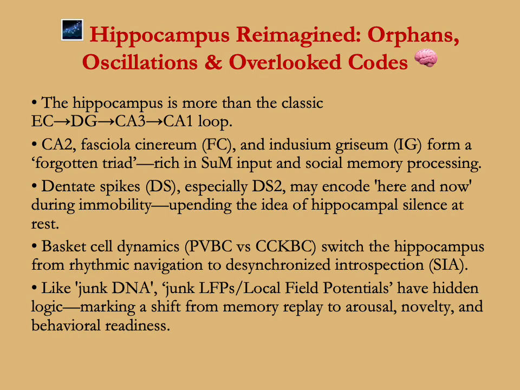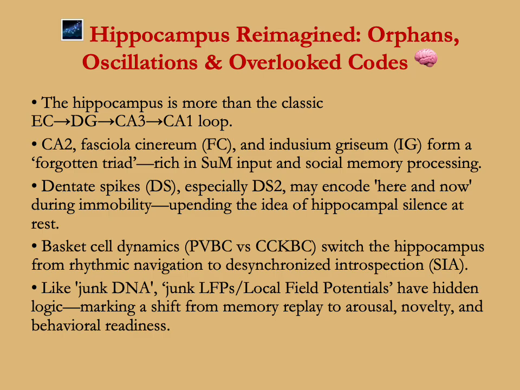So, in a nutshell, the hippocampus is more than the classic circuit. The CA2, the fasciola cinereum, and the indusium griseum form a forgotten triad rich in supramammillary input and social memory processing. Dentate spikes, especially DS2, may encode here and now during immobility, upending the idea of hippocampal silence at rest.